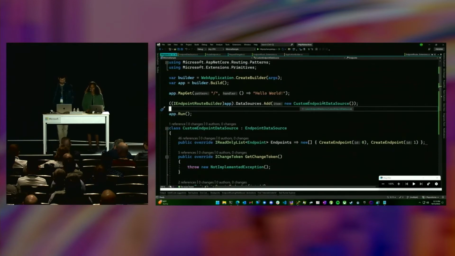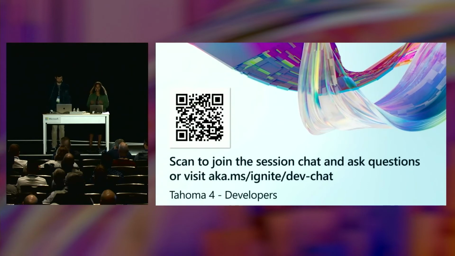All right. I'm going to segue a little bit here now that Stefan has given us a deep dive into endpoints and talk about a feature that we introduced. Did I do that right?